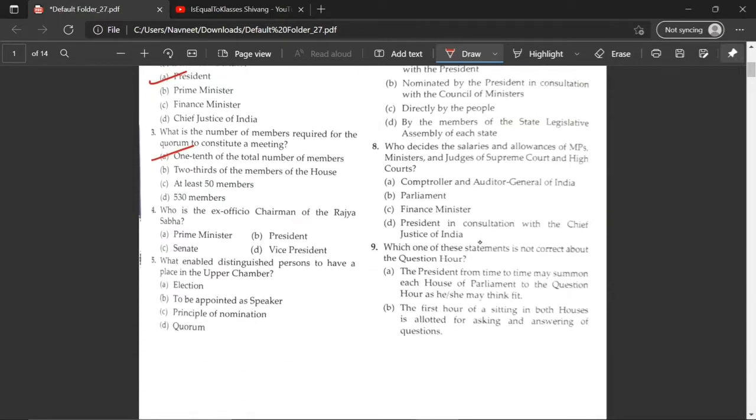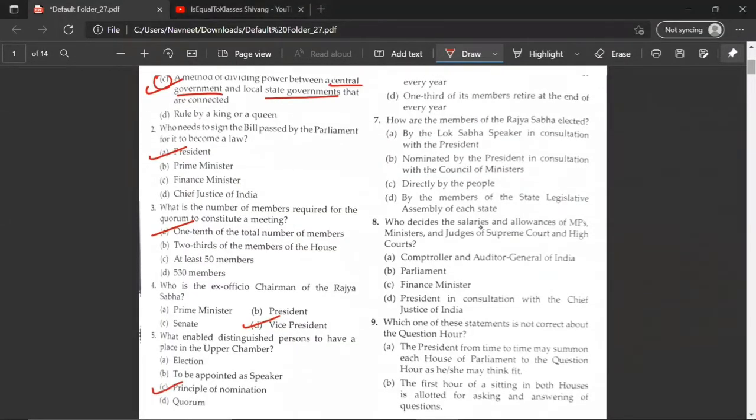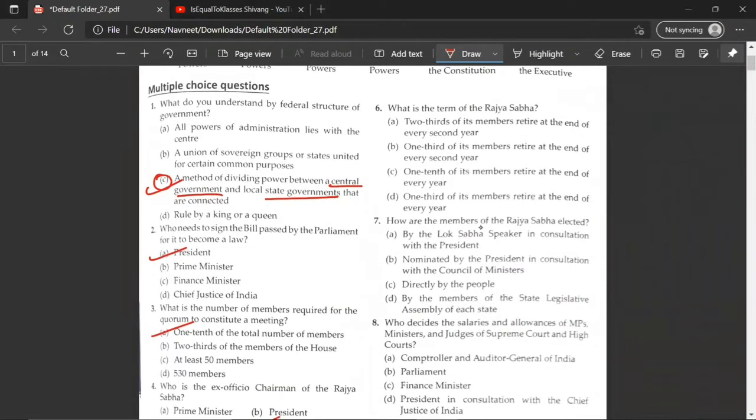Who is the ex officio chairman of the Rajya Sabha? Vice President. D. What enabled distinguished persons to have place in the upper chamber? C. Principle of nomination. What is the term of the Rajya Sabha? 1/3 of its members retire at the end of every second year.